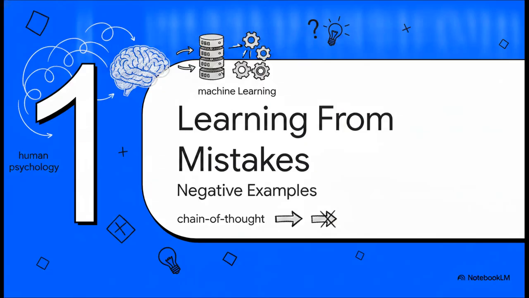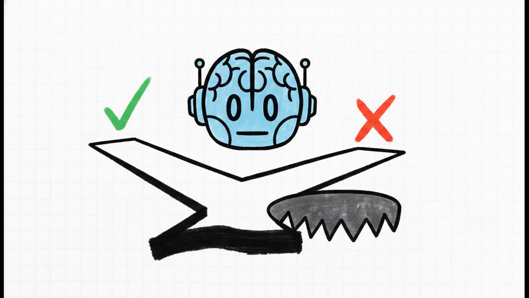All right, Section 1, Learning from Mistakes. Let's start by drawing a strong connection between human psychology and machine learning. You see, a universal truth of learning is that knowing what not to do is just as critical as knowing what to do. Think about it. When we teach a person a new skill, pointing out a common pitfall helps them actively avoid it.